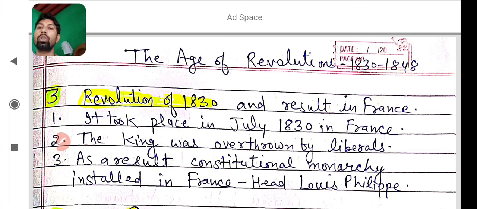The king was overthrown by liberals. You learnt about liberals in the previous video, that liberals were in favor of liberty, freedom, the right to speech, etc. And these liberals overthrew the king, who was set up by the provisions of the 1815 Vienna Congress. As a result, a constitutional monarchy was installed in France, and the head of that monarchy was Louis Philippe. I hope you learned what the major revolution in France in 1830 was and what the result was.